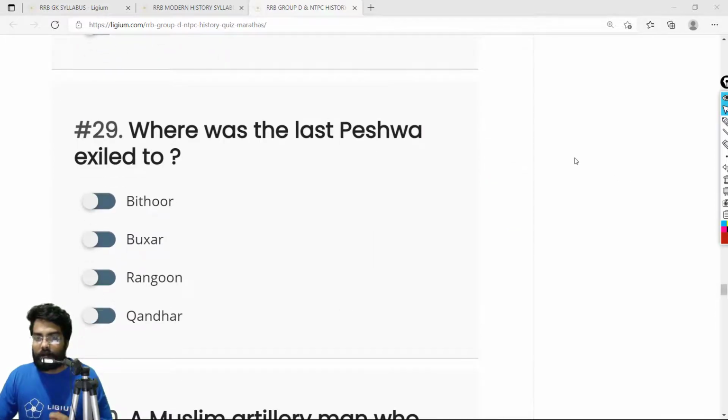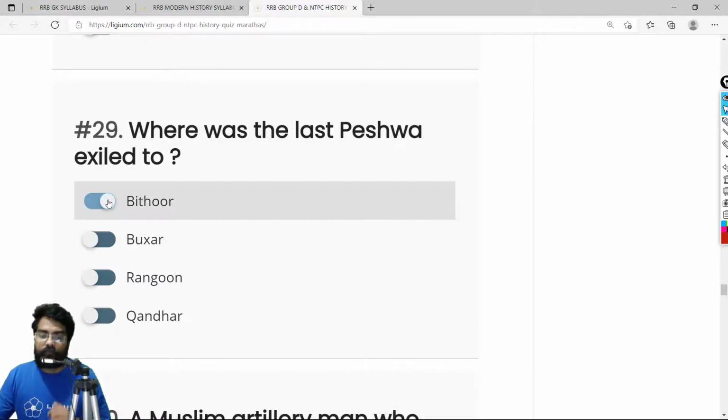Who was the last Peshwa? Where was the last Peshwa exiled to? After the Anglo-Maratha war, the last Peshwa, Bajirao II, was sent to a place called Bithur. It's near Kanpur, actually in Uttar Pradesh. And so the correct answer is Bithur.